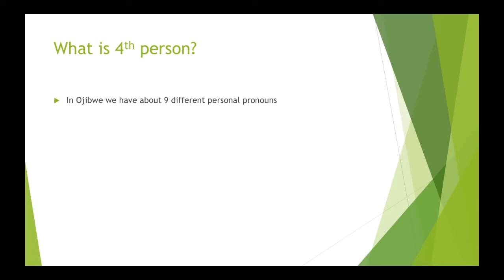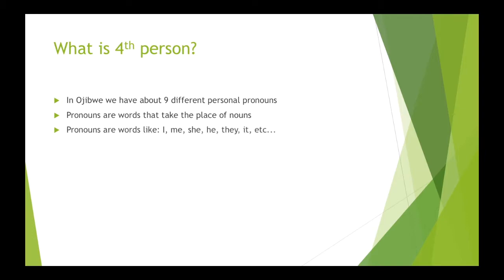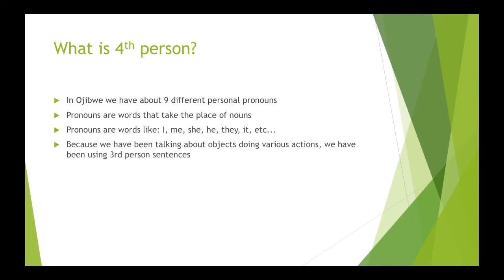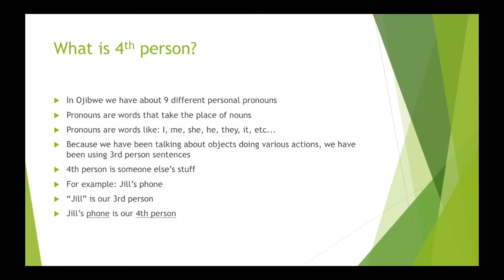In Ojibwe, we have about 9 different personal pronouns. Pronouns are words that take the place of nouns. Pronouns are words like I, me, she, he, they, it, etc. Because we have been talking about objects doing various actions, we have been using third person sentences. Fourth person is someone else's stuff. For example, Jill's phone. Jill is our third person example, but her phone is our fourth person.